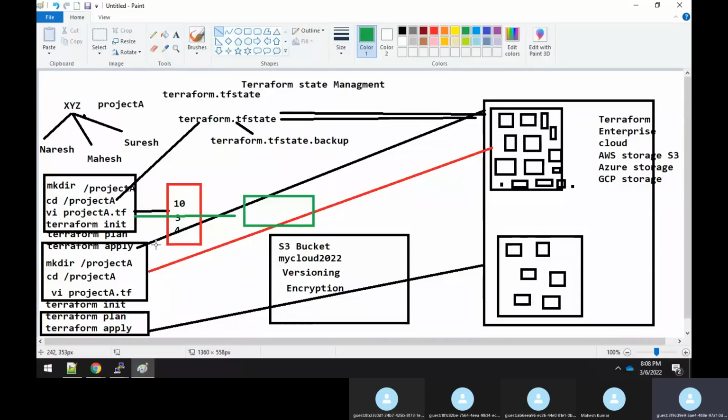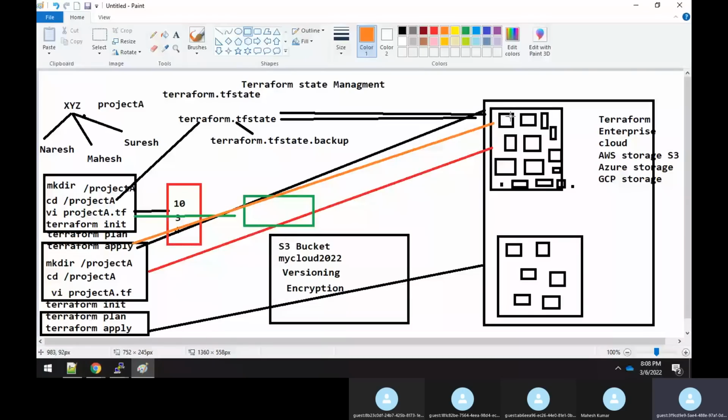Since there is no terraform.tfstate file, the first time it will go and try to create the resources. Like this, it will go and create all the resources that the user requires.